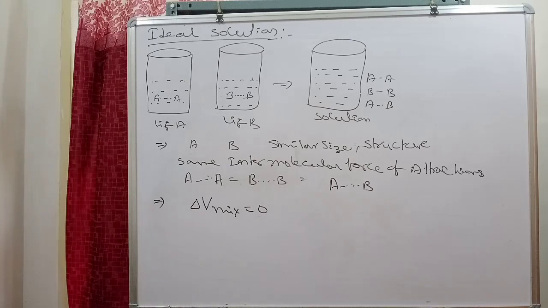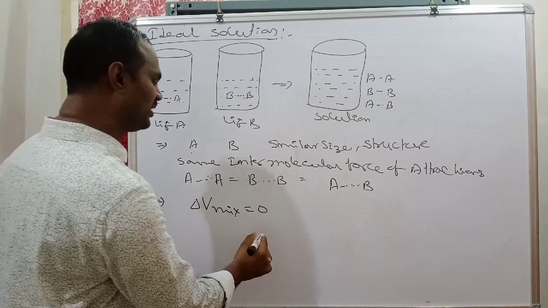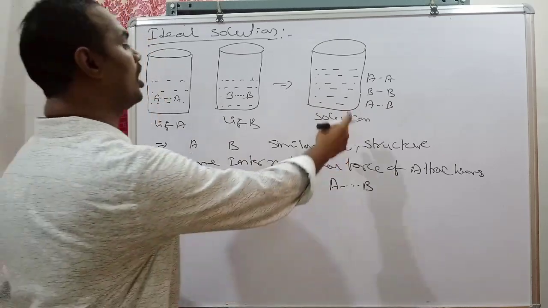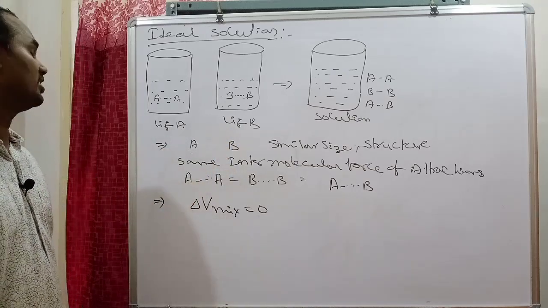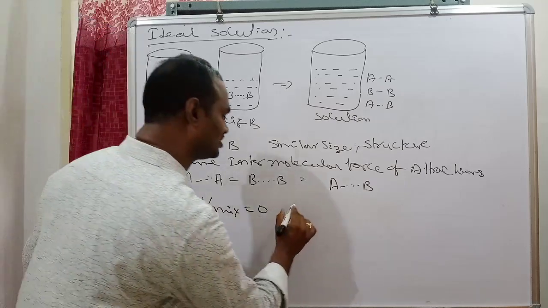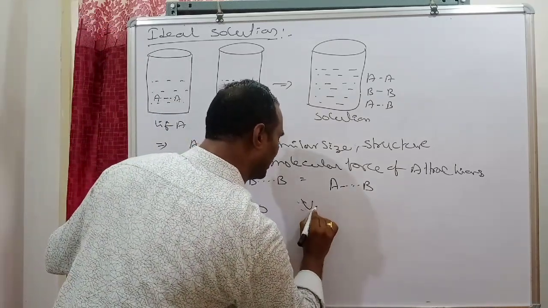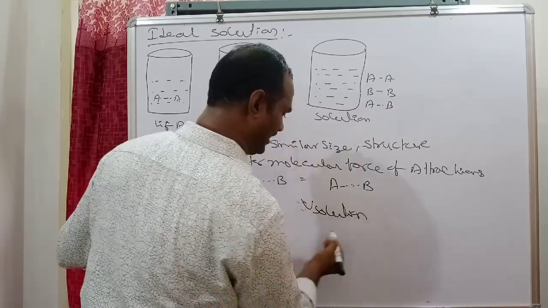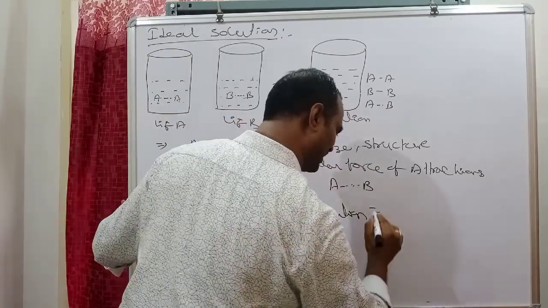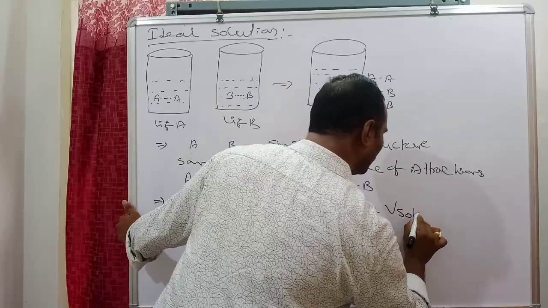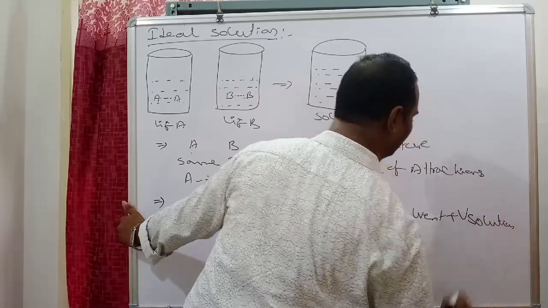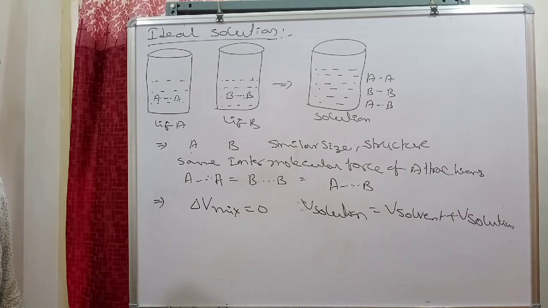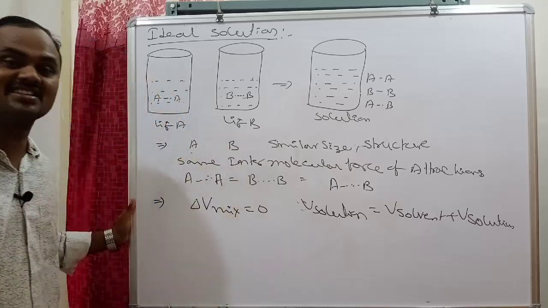The meaning of this: delta V mix equal to 0 means the final volume must be equal to the sum of the individual liquid volumes. Therefore, the final volume of the solution must be equal to the volume of solvent plus the volume of solute. Then only for an ideal solution delta V mix is 0.